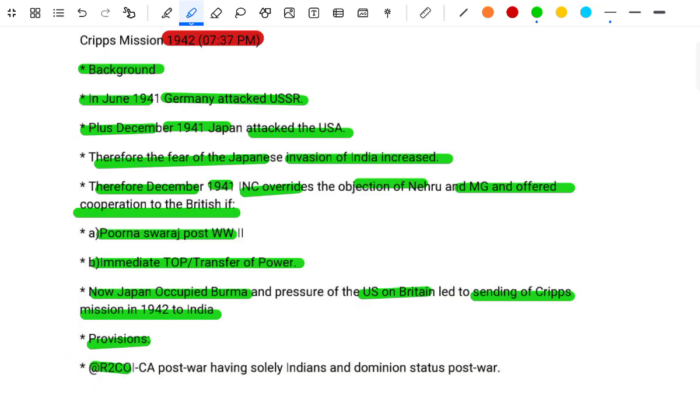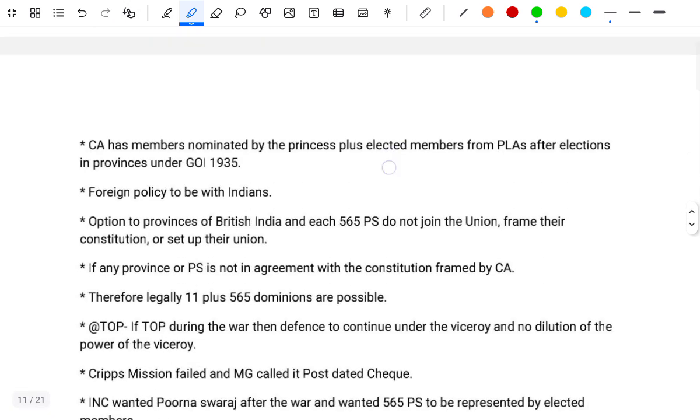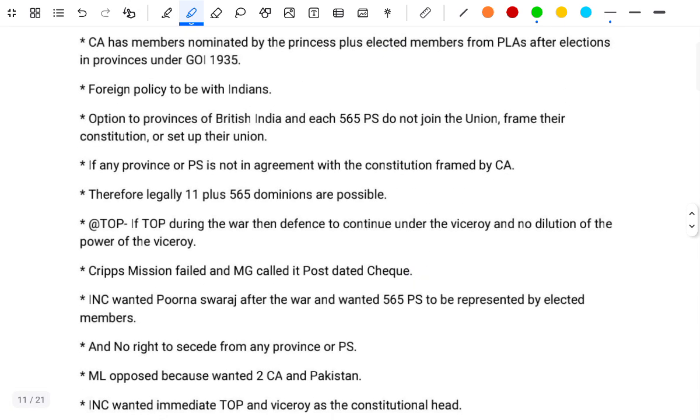Provisions of the Cripps Mission: Constituent Assembly post-war, composed solely of Indians, and Dominion status post-war. The Constituent Assembly has members nominated by the princes plus members elected from the PLAs after the election, under the provisions of the Government of India Act 1935. Foreign policy to be with the Indians.